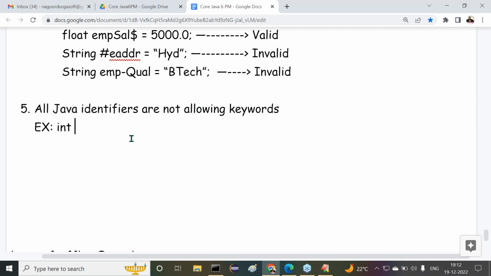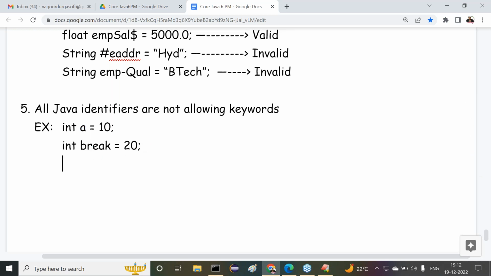For example, int a is equal to 10. Clear or not? Okay. Next, observe carefully: int break is equal to 20. This break is a keyword, but in place of a, I'm using break. I'm using a keyword as an identifier. My variable name is a keyword. That's the point I'm telling you.